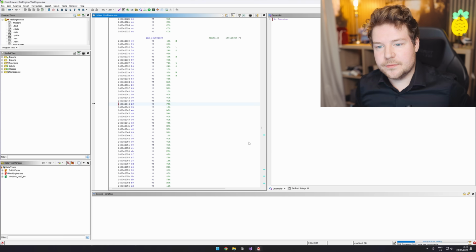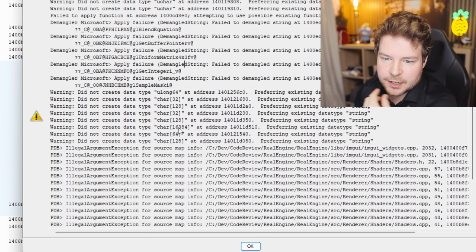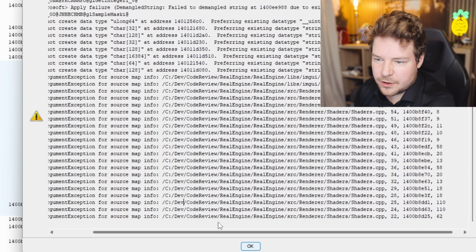Let's just click analyze. So while it's analyzing, my plan here is just to see what this is actually doing. What functions is it running? What is this potentially malicious code trying to do on my computer? And in fact, can we actually even find anything malicious within this? This is going to be interesting. Okay, auto analysis summary. This is mostly just stuff that I guess it couldn't decompile or couldn't find. Illegal argument for source map info. I don't really know what any of this means. Whatever, we'll just click OK.